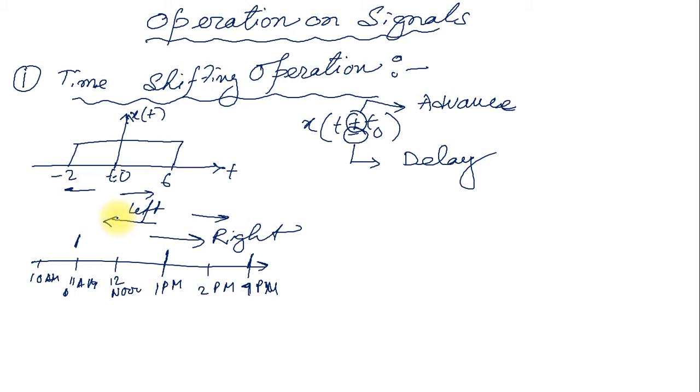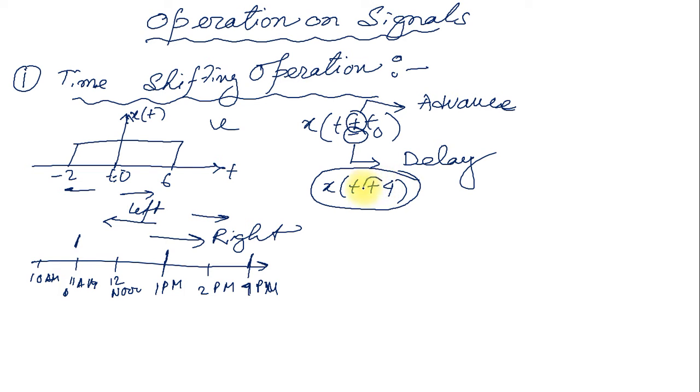So if I want to move this signal, say this t naught is 4. Say I want to draw a signal that is x of t plus 4. I already have x of t. Now I want to draw this x of t plus 4.